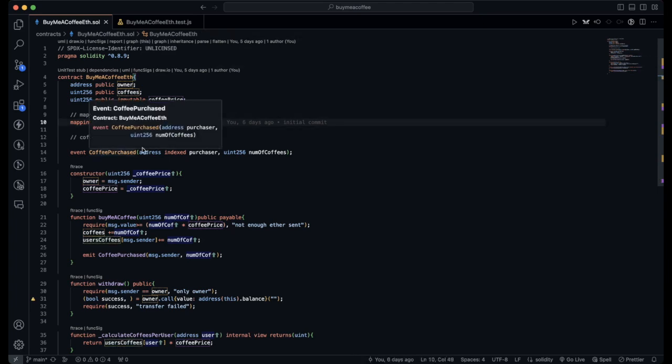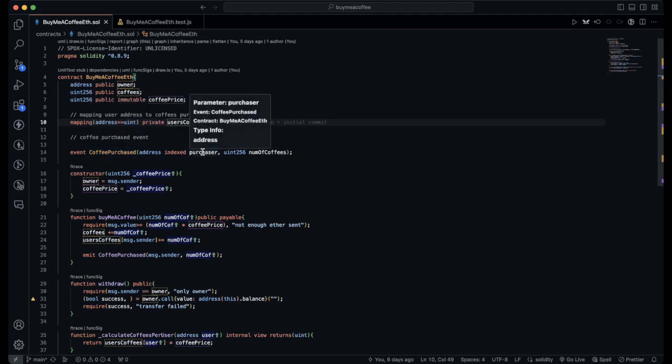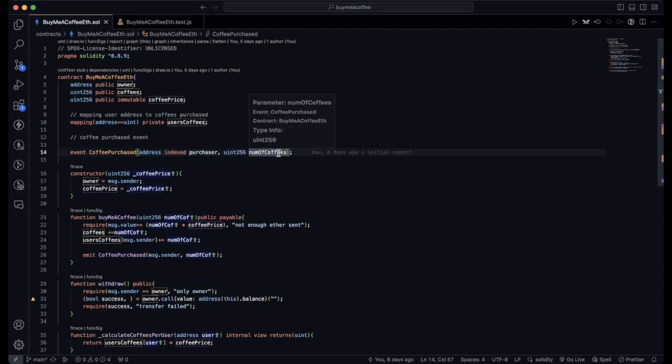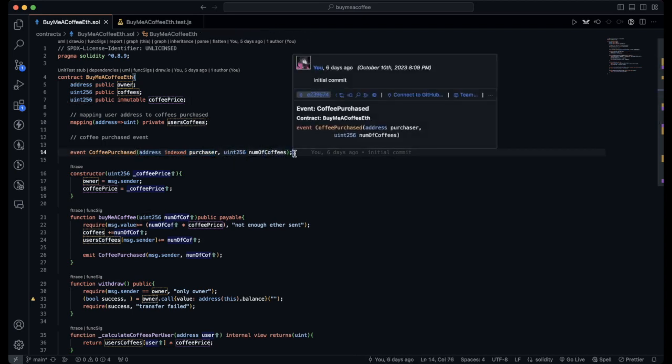Next, we have our coffee purchased event, which has an indexed purchaser so that we can search via the purchasing address, as well as the number of coffees that have been purchased.